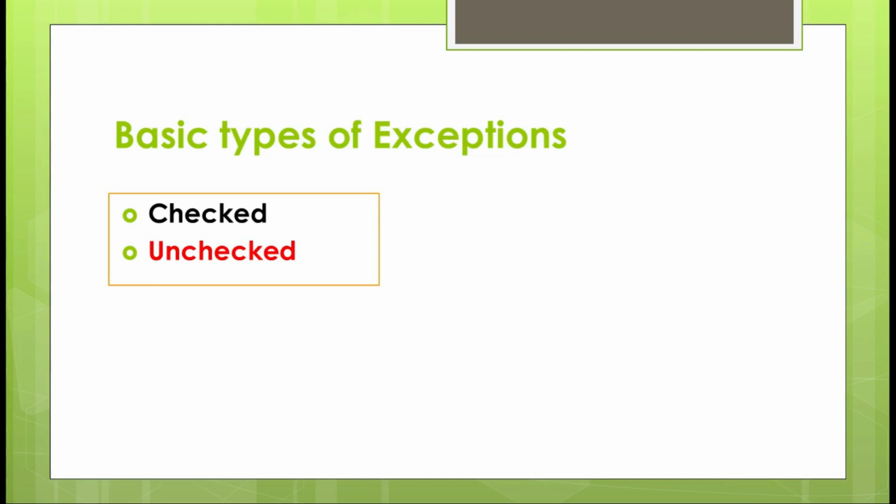Before we get into the concepts, we'll try to know what are the basic types of errors or exceptions that take place in a Java program. There are two types of exceptions. One is checked and another is unchecked. Checked exception is nothing but a compile time error. For example, while writing a program, if you made a mistake like a semicolon was not given, or in system.out.println you wrongly typed system, or you did not keep the dot in system.out, okay, you did not keep the dot.